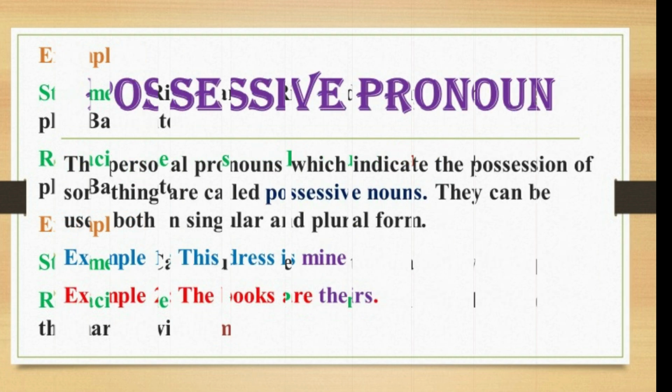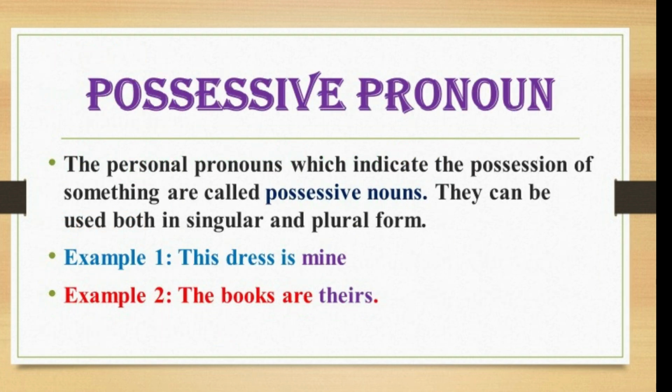Now the next pronoun is possessive pronoun. The personal pronouns which indicate the possession of something are called possessive pronouns. They can be used both in singular and plural form. For example, this dress is mine. In this sentence, mine is a possessive pronoun. Example 2, the books are theirs. In this sentence, theirs is a possessive pronoun.